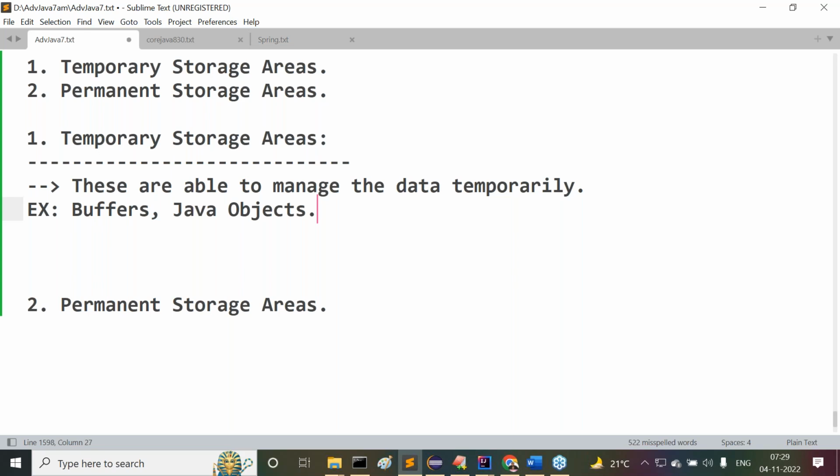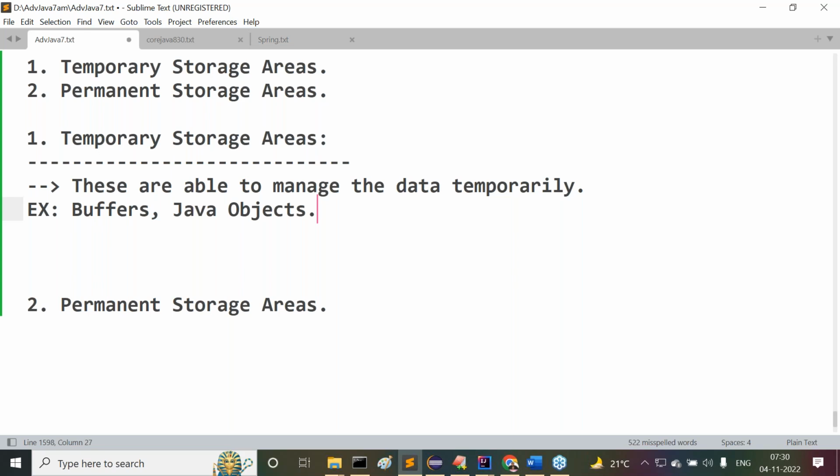Okay, fine. In our systems, there are mainly two types of memories: RAM and ROM. Between RAM and ROM, which one is temporary and which one is permanent? RAM is temporary, ROM is permanent. Now tell me, Java objects will be stored in heap memory, and heap memory will be available in which memory, ROM or RAM? Definitely RAM. Inside the RAM only that heap memory is going to be taken.